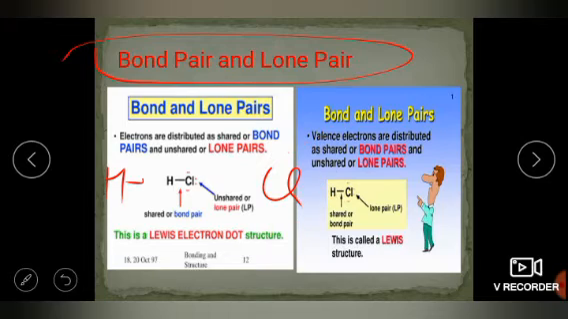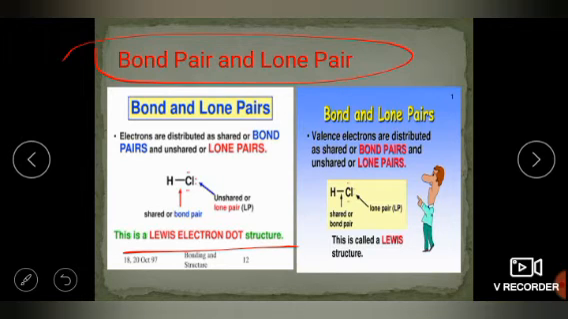So the side where it is making a pair is called the bond pair, and the side where it is not taking part, that is the unshared electrons. So these 6 are unshared electrons, called lone pairs, and this one is shared, called the bond pair. This is called the Lewis electron dot structure.